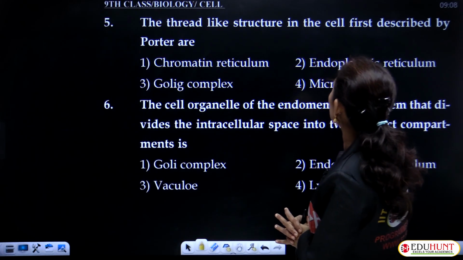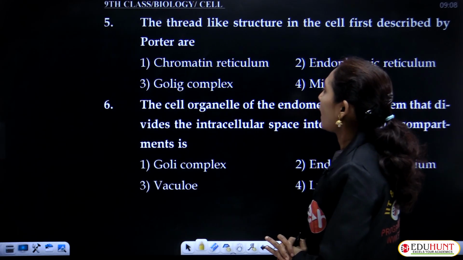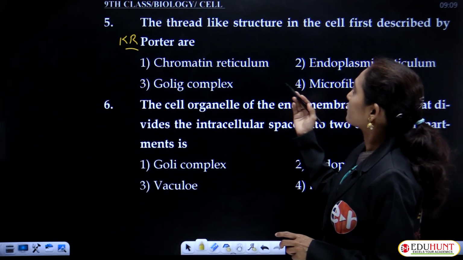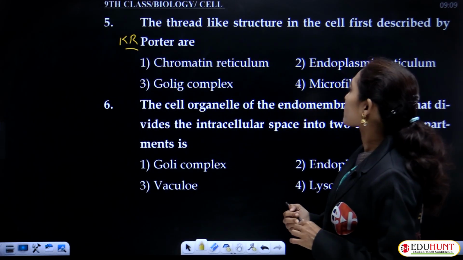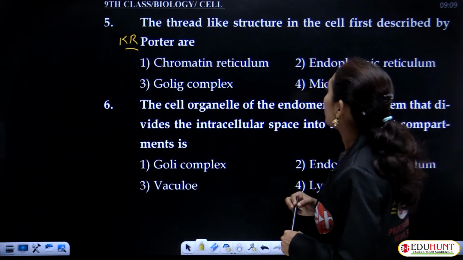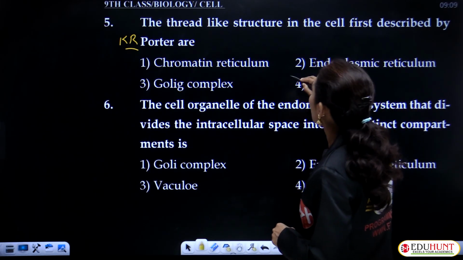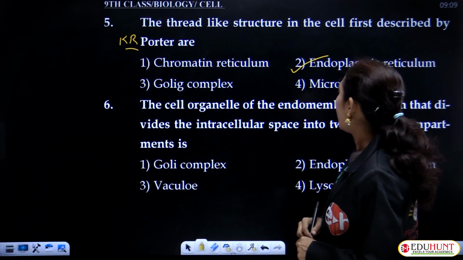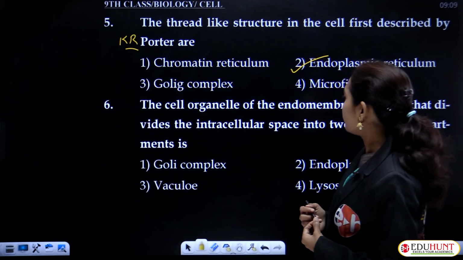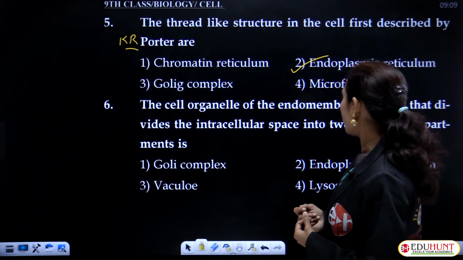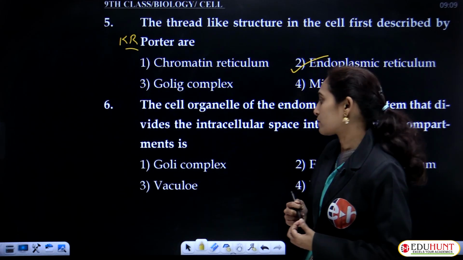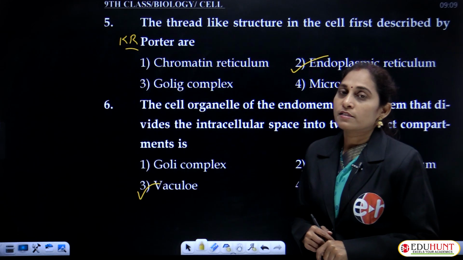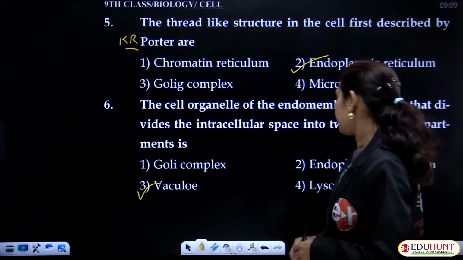The thread-like structure in the cell was first described by K.R. Potter. Potter described the endoplasmic reticulum. The cell organelle of the endomembrane system that divides the intracellular space into two distinct compartments is the vacuole, which divides the cell into two compartments.